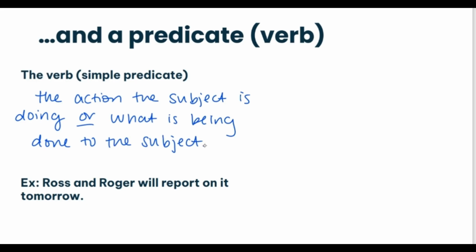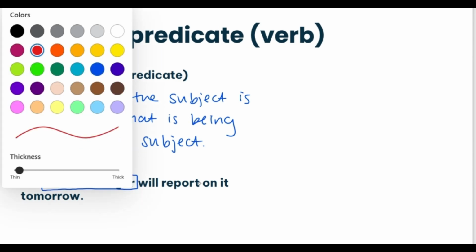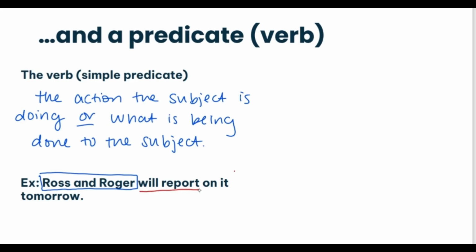Let's look at this example sentence that we have from the beginning of the video. Ross and Roger will report on it tomorrow. We already know that our subject is Ross and Roger, but now we need to figure out the predicate of the sentence, the verb, what they are doing. And that is going to be this, will report, right? So this is a verb phrase, and we practiced this from our last video. Will is my helping verb, and report is my main verb, that action verb.